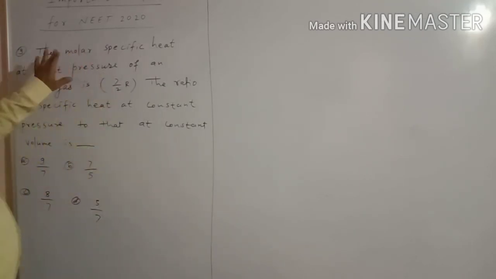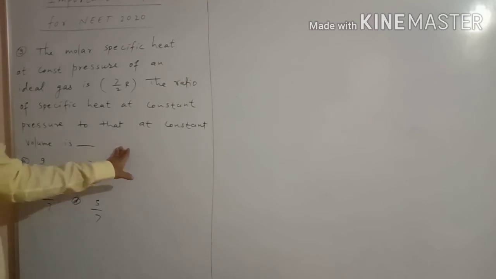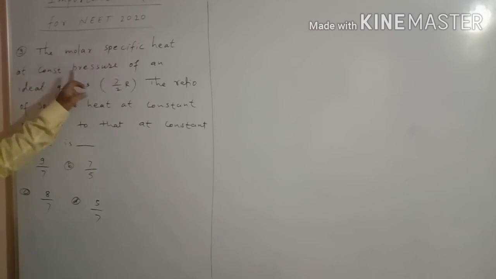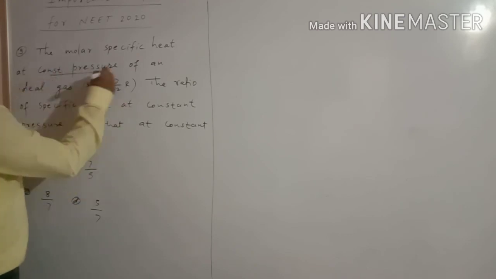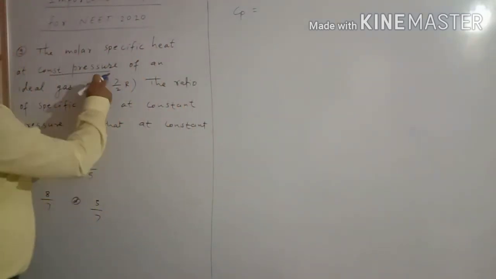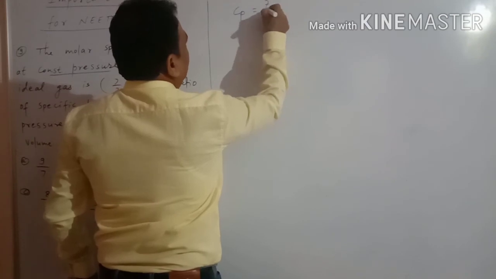Now next question, that is the molar specific heat at constant pressure. This MCQ is from thermodynamics, and we are familiar with specific heat at constant pressure and at constant volume. So the given thing here is the molar specific heat at constant pressure, that is the value of Cp. It is given 7 by 2 R, 7 by 2 into R.